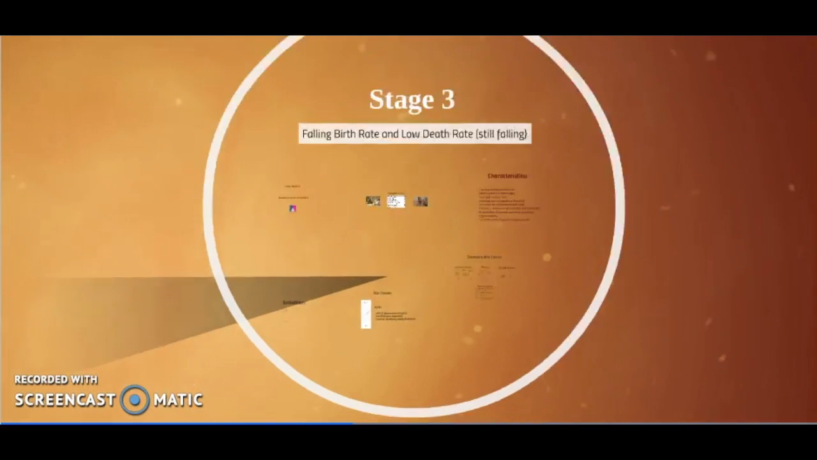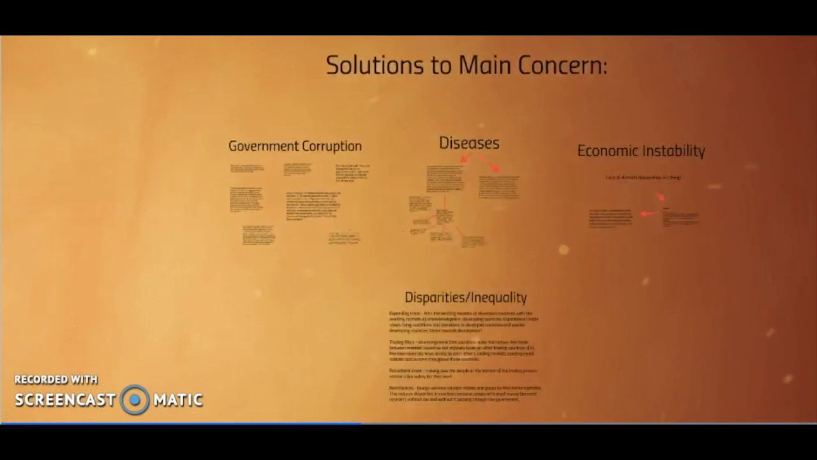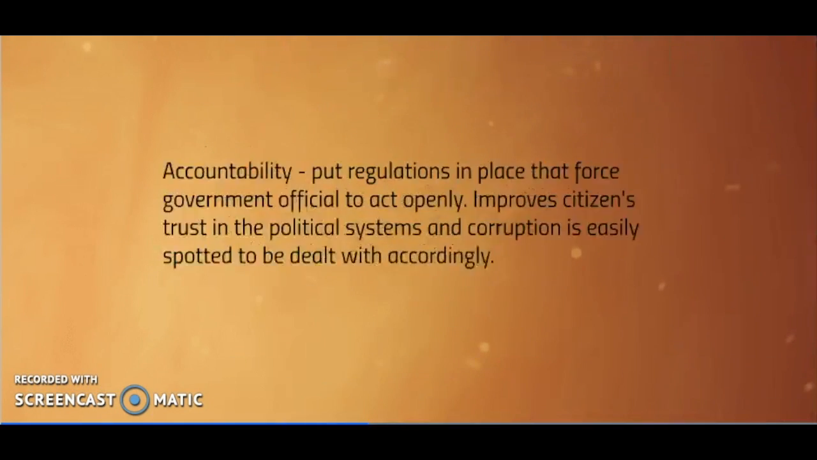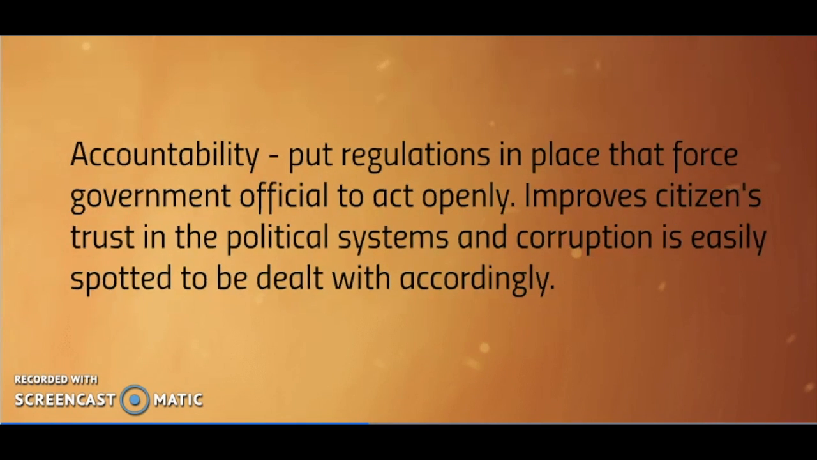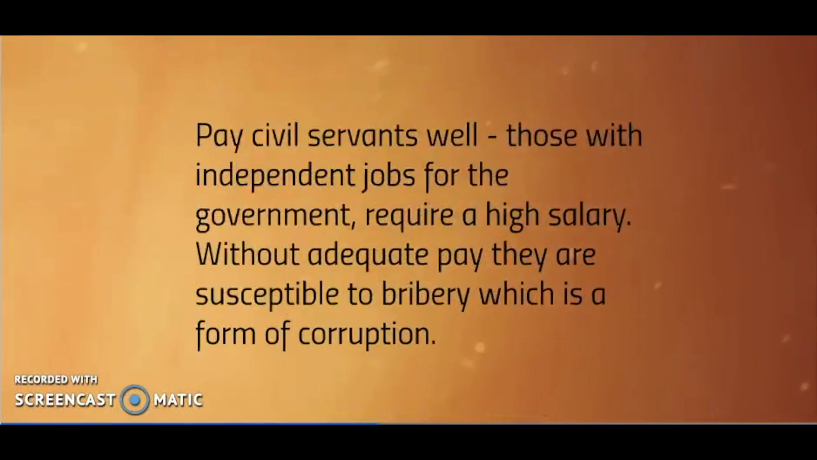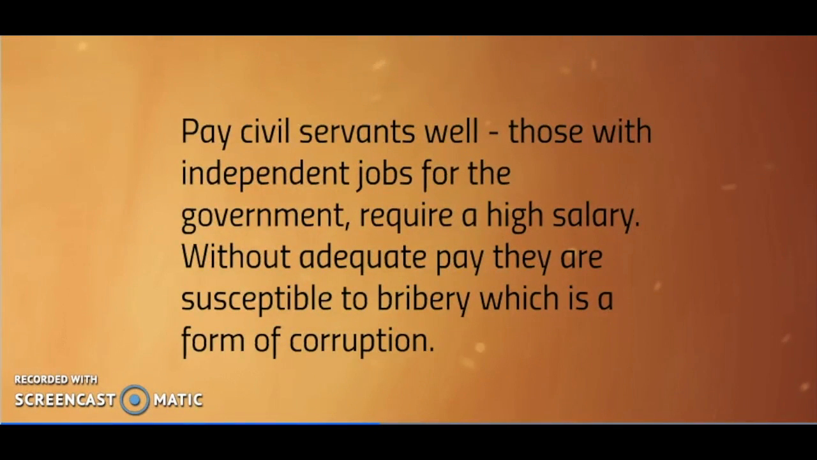So some government corruption solutions include accountability, which basically means putting regulations in place that are going to force government officials to act openly so that you can easily spot corruption. To solve government corruption, we also need to make sure that we're paying our civil servants well, because those with independent jobs that work for the government need a high salary, because if not, they're very susceptible to bribery, which is a form of corruption.